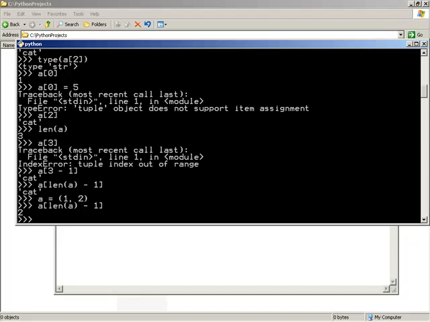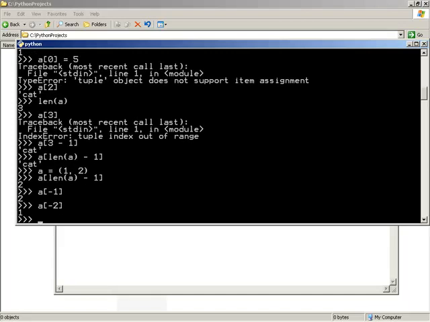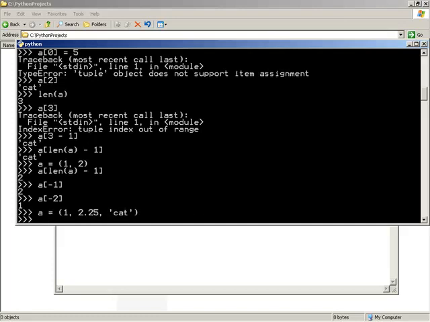In Python, you're allowed to index relative to the end of a sequence, and you do so using a negative index. That means you could use a sub -1, and that gives you 1 from basically the last element, 1 from the very end. Or -2 will give you 2 from the very end. So going back to the example of 3 elements, that is 1, 2.25, and cat. And just so that no one's confused with what you said, it actually, the -1 gives you the 1 at the very end.